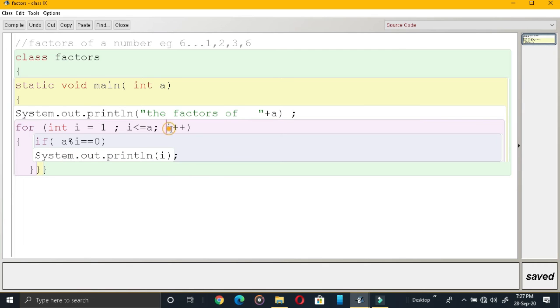Next, 5. 6 modulus 5, when you divide, you get the remainder as 1. So in this case also 5 won't be printed. Again, coming to 6 modulus 6 is equal to 0. When you divide 6 with 6, the remainder you get is 0. So 6 also will be printed. This is the logic of this program.